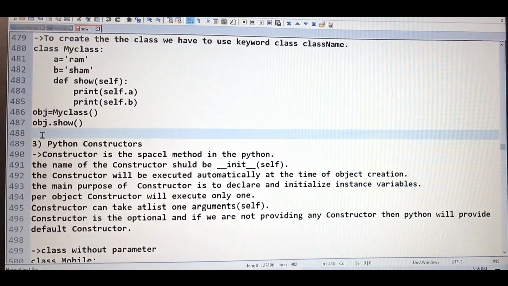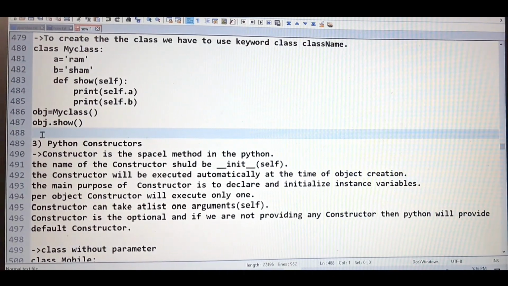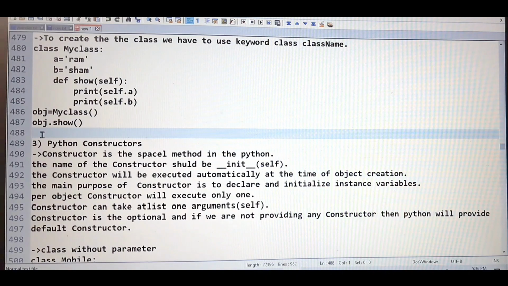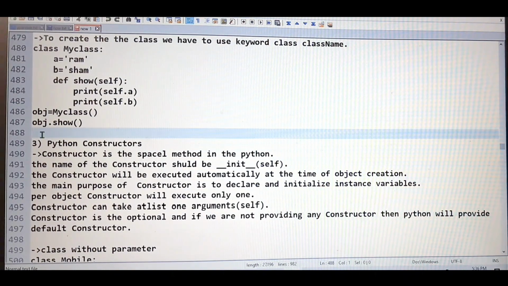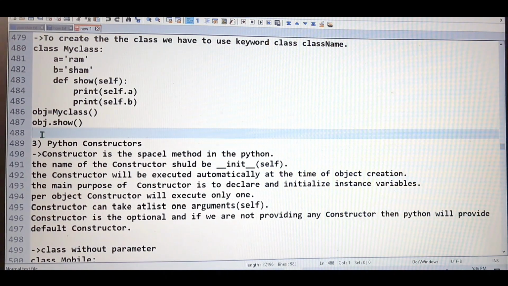The next thing, actually I want to show you more examples of the class, but there is one more very important concept in Python, or you can say in the class only, the Python constructor. So let me tell you a little about constructor, then again we will come back to the class and we will create different types of classes along with different methods. As I told you, we have different methods like instance, class, static method, then different variables like instance variable, class variable, local variable. So I'm going to use all these things and I will show you examples of how we can create the class.